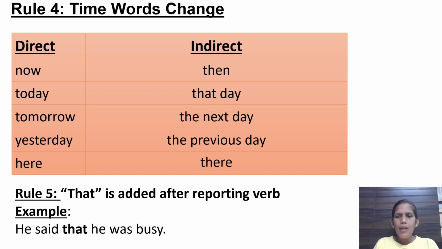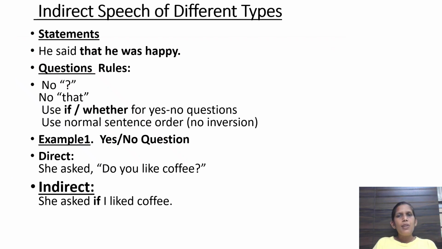It's very simple. As you studied in rule number 1, he said after the reporting verb, instead of comma, you will be using that in indirect speech. Okay? Now indirect speech of different types. Let's understand different types of indirect speech. Let's say, for example, very first point, statements. Okay, now he said, again in a statement wherever comma comes, you have to use that. Okay, he said that he was happy.